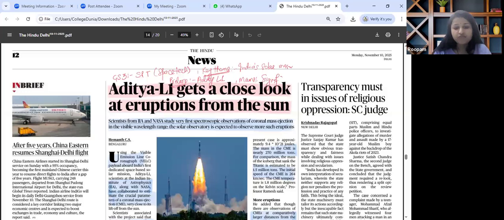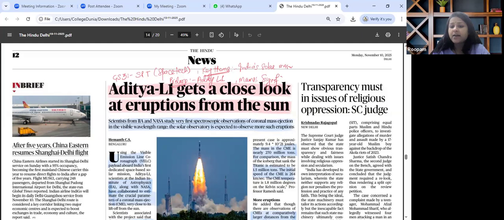For prelims perspective, we need to know about the mission, its objective, what is the Lagrangian point, what is the instrument like VELC, then what is CME, that is coronal mass ejection, its basics and implication for satellite and communication systems. For mains perspective, we need to analyze this particular article from the angle of significance of indigenous space capabilities and global collaborations with premier institutions such as NASA. So this is how this particular article is to be linked.